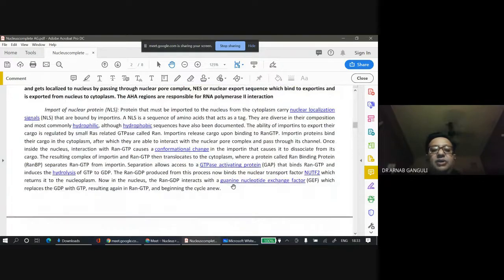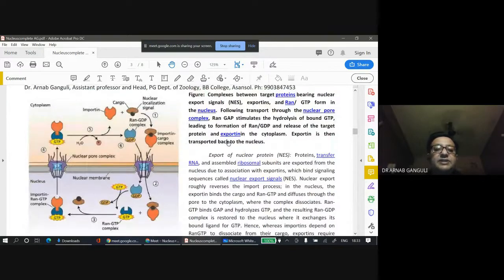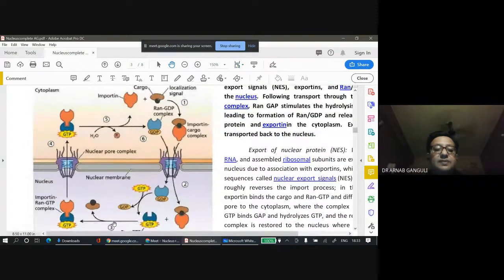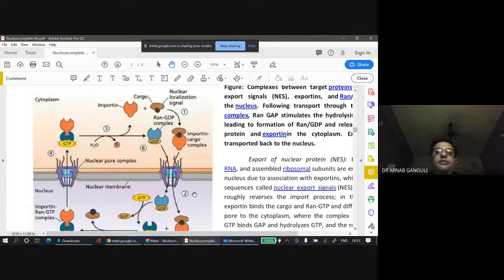Now let us see how it works. Let us look at this picture. From point 1, what happens in point 1? The cargo is nothing but your protein. That protein has this black spot. This is the cargo.